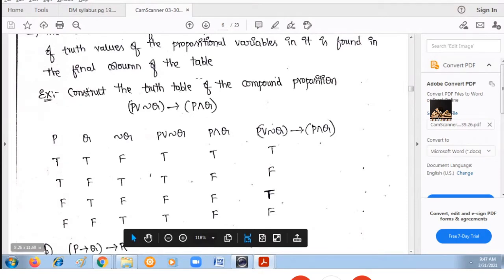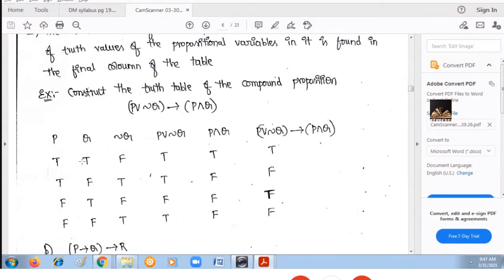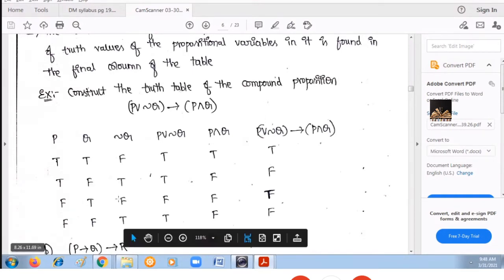Right? Next, what you have to find out? You should also know negation Q. If you know, you can easily write negation Q. Just the not of T, that is false. For true, it is false. For false, it is true. Negation Q also you have calculated.